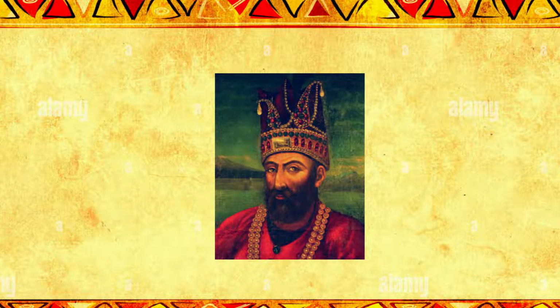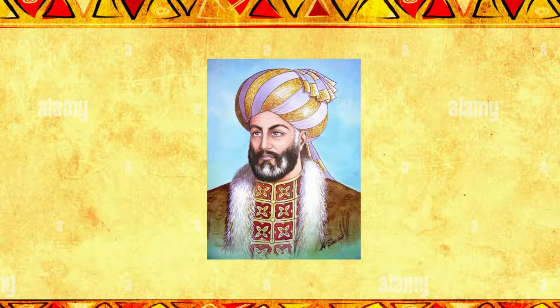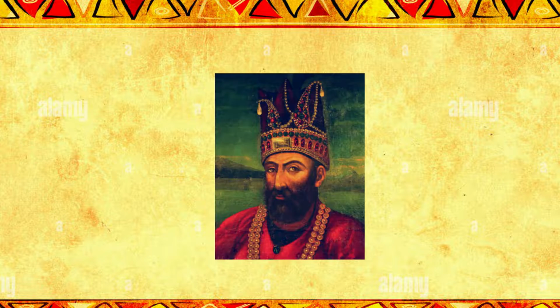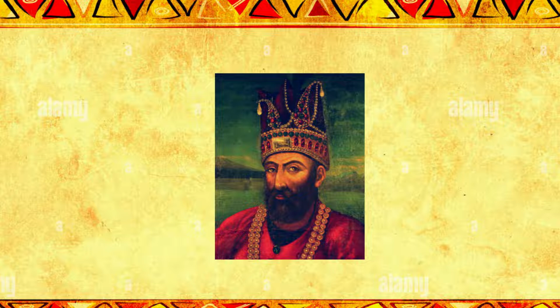Foreign invasions. Rulers such as Nadir Shah and Ahmad Shah Abdali invaded the Mughal Empire. First, Nadir Shah, the ruler of Persia. He plundered the city of Delhi in 1739 CE, and his invasions caused considerable damage to the Mughal Empire.